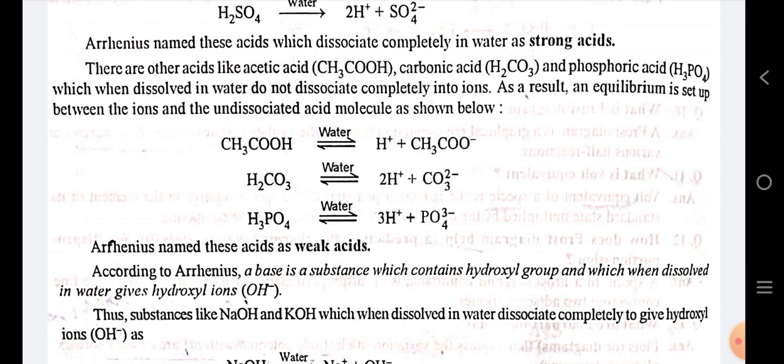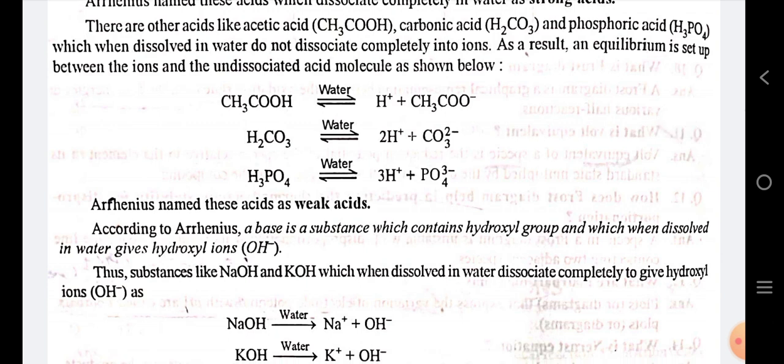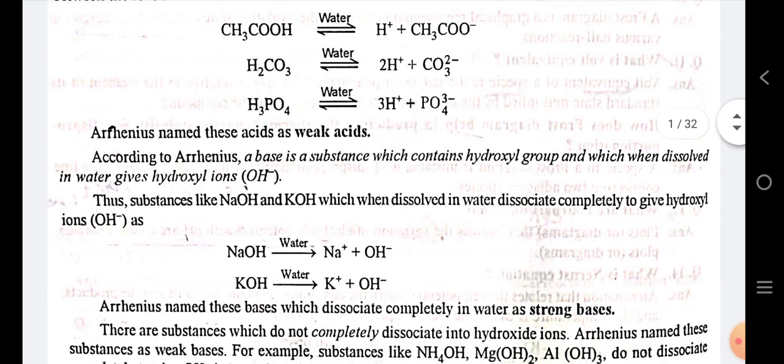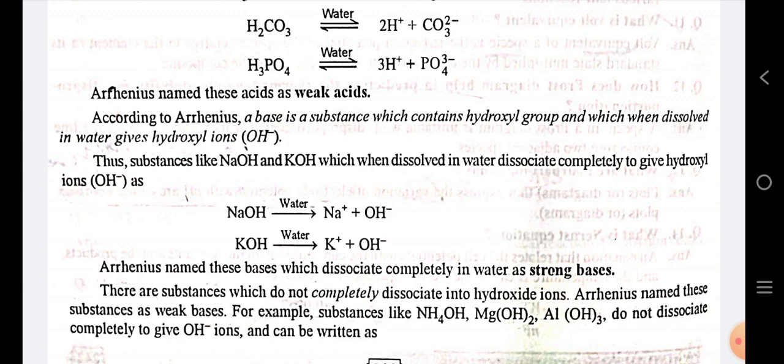There are other acids like acetic acid, carbonic acid, phosphoric acid which, when dissolved in water, do not dissociate completely into ions. As a result, an equilibrium is set up between the ions and the undissociated acid molecule. As shown below, acetic acid in the presence of water will dissociate into acetate ion and hydrogen ion, but equilibrium is set up between reactant and product. So Arrhenius named these acids as weak acids.